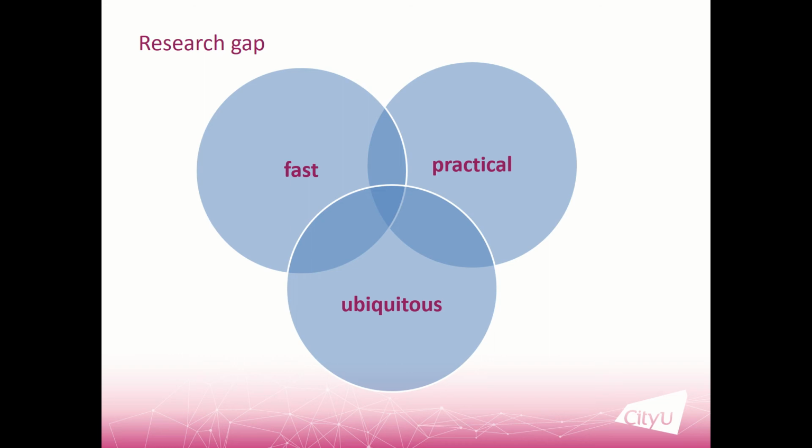If we classify the existing methods based on these three requirements, we can see that no solution can meet all three at the same time. Either they are fast and ubiquitous but not practical, or, like ESBG and CGC, they are fast and practical but not ubiquitous. Our solution can meet these three requirements at the same time: it is fast, practical, and ubiquitous.